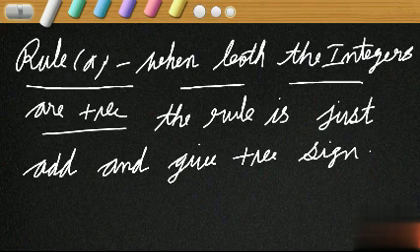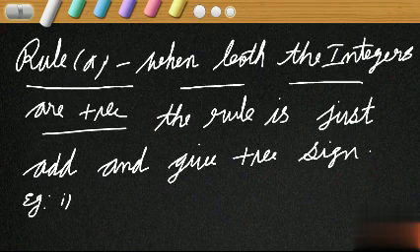So, what is the rule? When both the integers are positive, what is the rule? Just add and give positive sign. Let's try some easy examples.